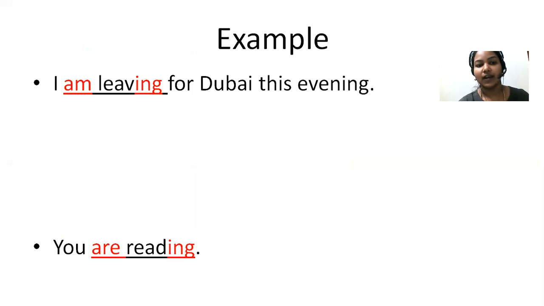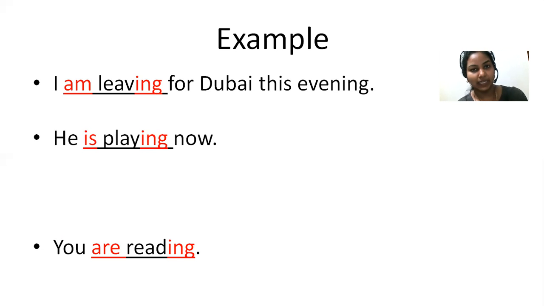Look here: I am leaving for Dubai this evening. Here the subject is I, so you have to write am, then verb plus ing, leaving. Leaving for Dubai this evening. So this is rule number 2: the action which is going to happen in the near future. We are writing the sentence in present continuous tense. Okay, so let's move on to the second one.